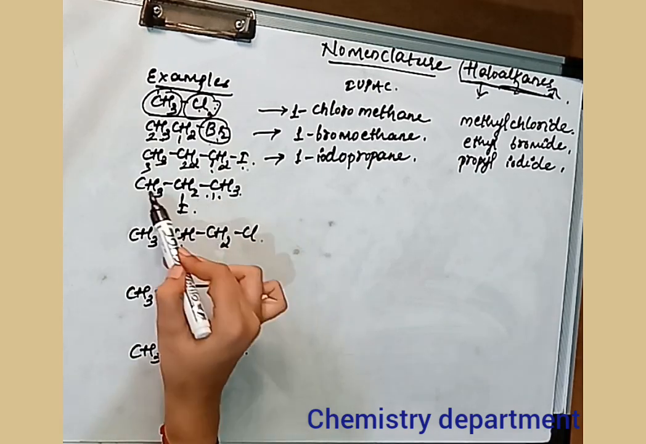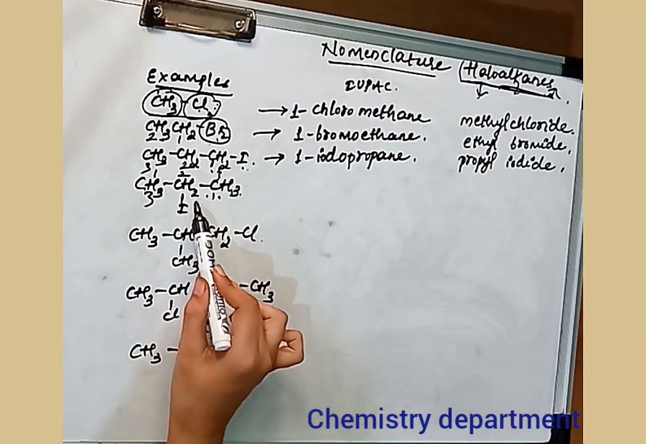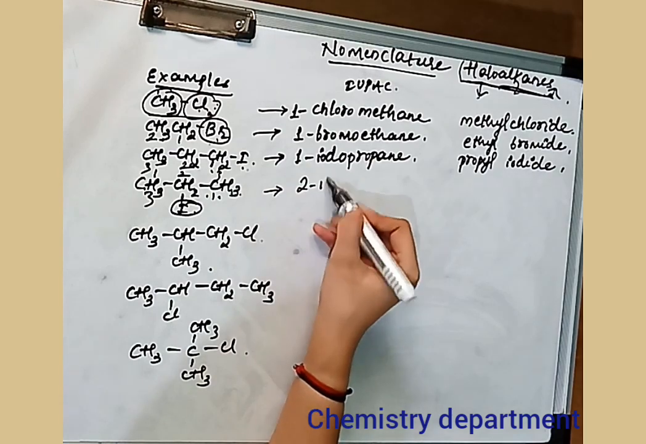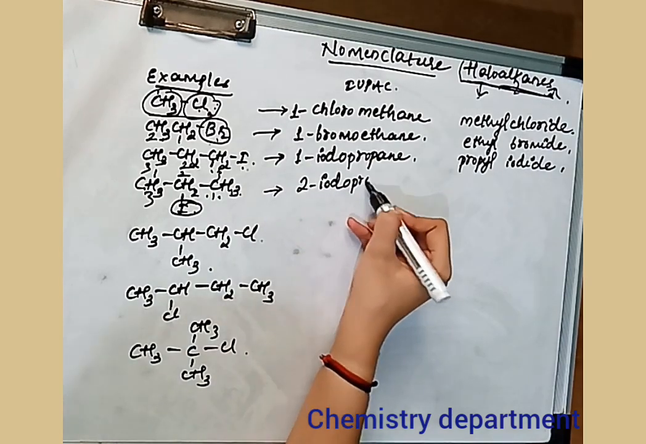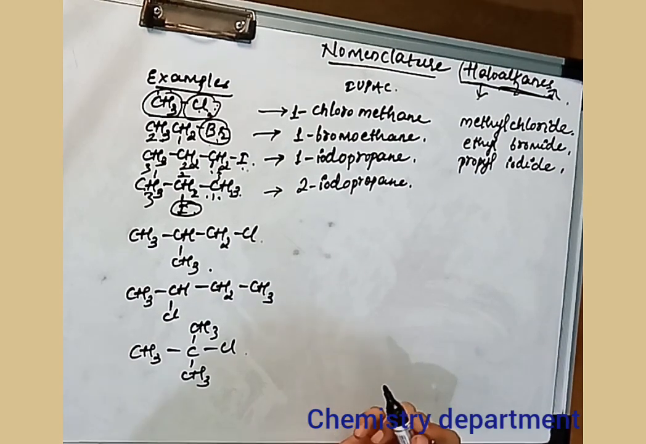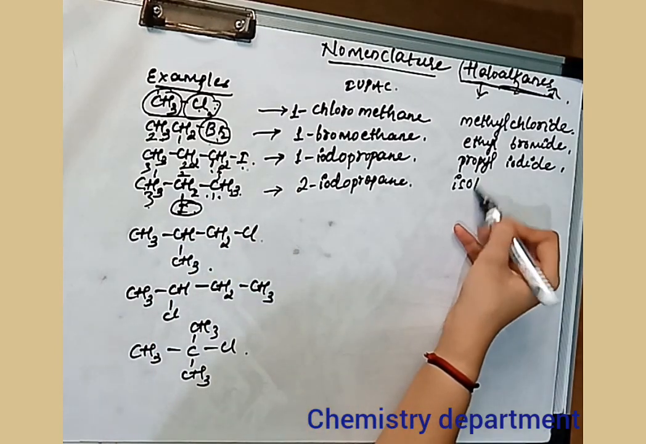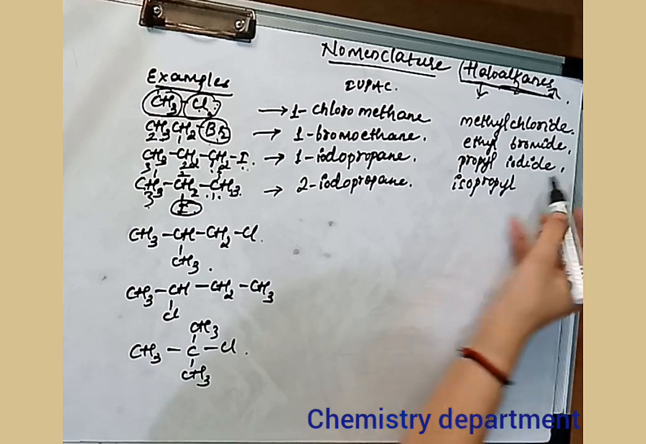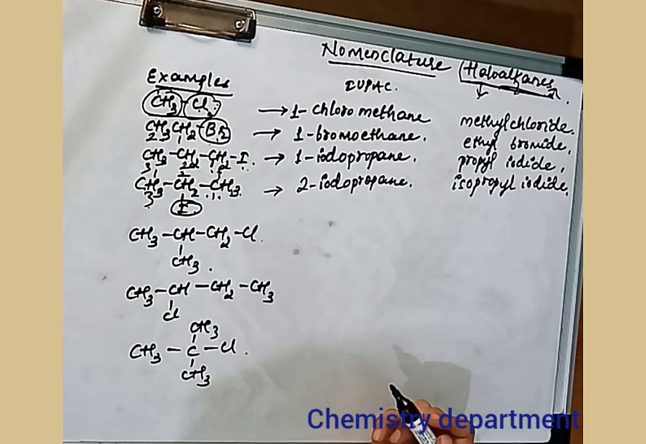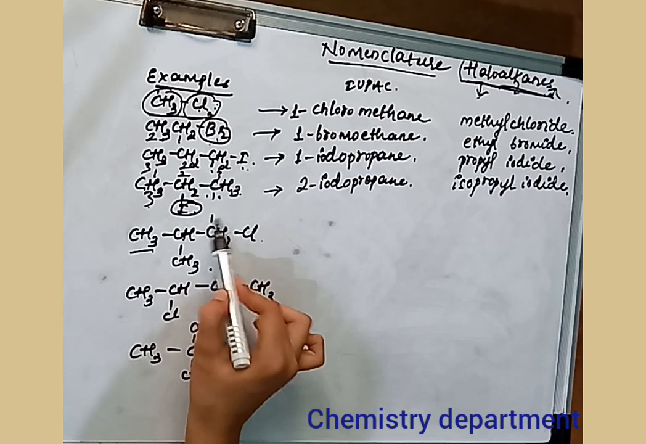Okay. The next example that I have written is, you can see here the numbering, you can do it in this way: 1, 2, 3 or 1, 2, 3. So both will give the number to this I as 2 only. Okay. So the IUPAC name of this will be 2-iodopropane. Okay. So the common name or the trivial name of this will be isopropyl iodide.